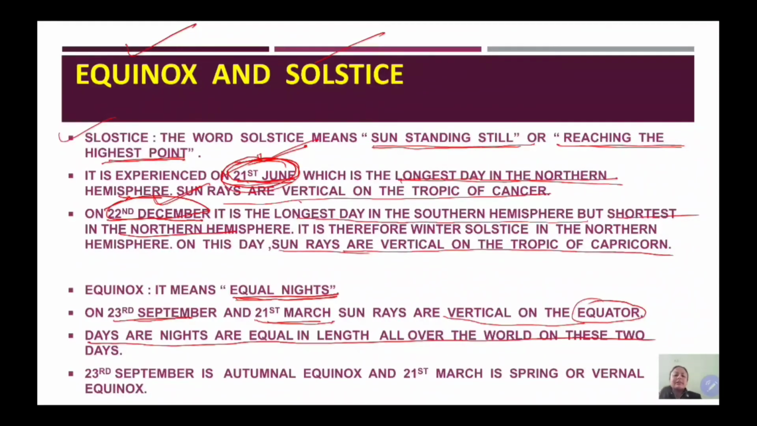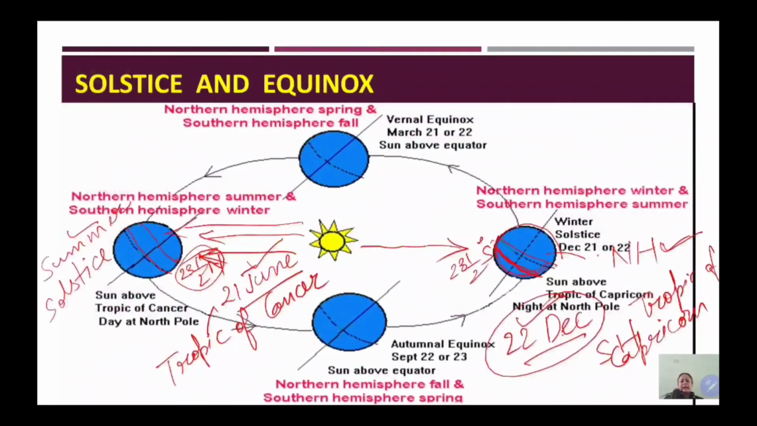Now, 23rd September is autumnal equinox for northern hemisphere and 21st March is spring equinox for northern hemisphere. So children, all this we'll learn in respect to northern hemisphere, and you have to just assume the opposite for southern hemisphere, because northern and southern hemisphere have opposite seasons. Let's look at the diagram to understand the equinox.